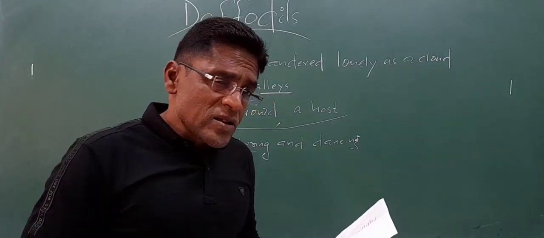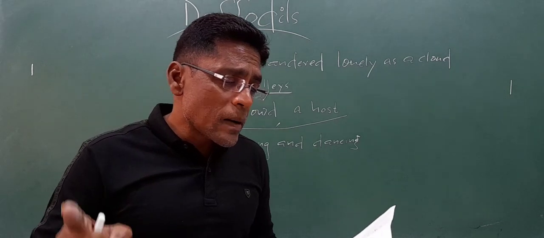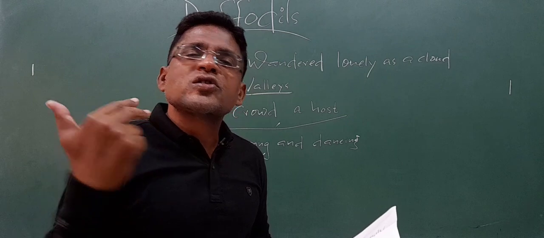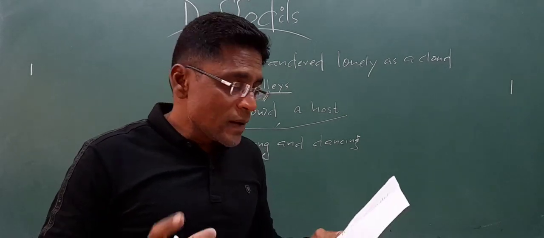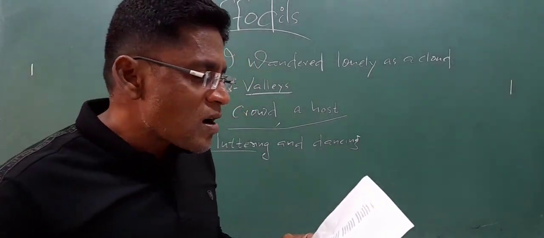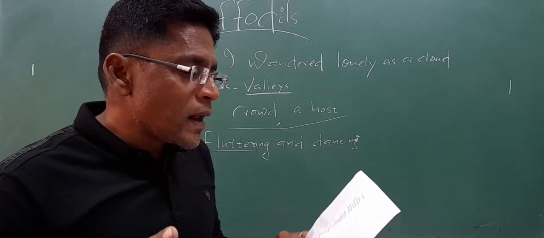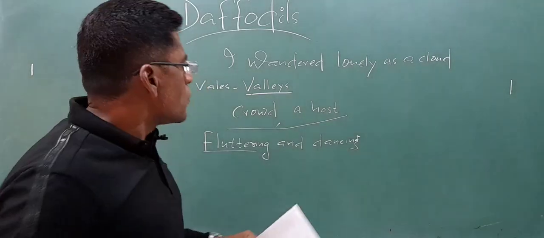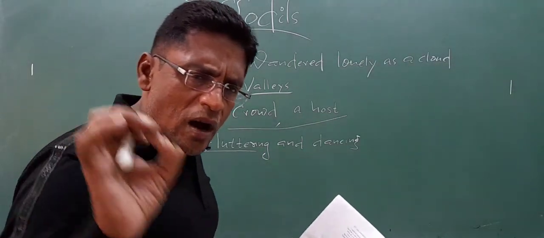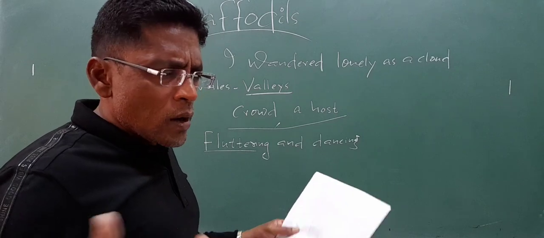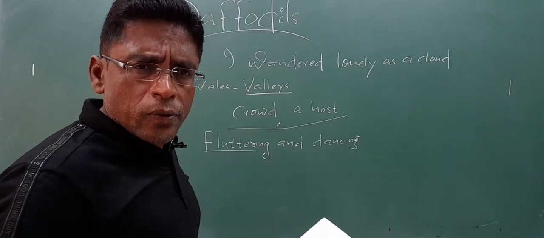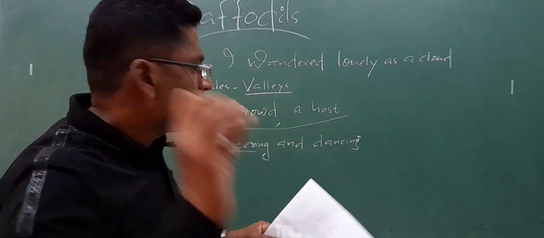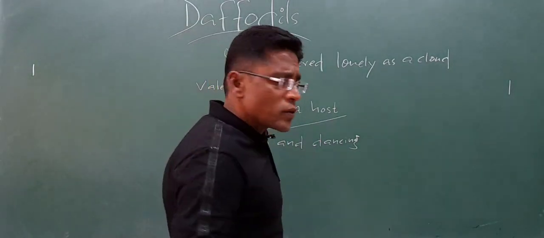Now, in the second stanza, the poet makes a comparison between the daffodils and stars in the Milky Way. Here, continuous as the stars that shine and twinkle on the Milky Way, they stretched in never-ending line. The key word is, I will start from the third line of this stanza to give a proper explanation to you. They stretched in never-ending line. Stretched, I have already spoken about this.